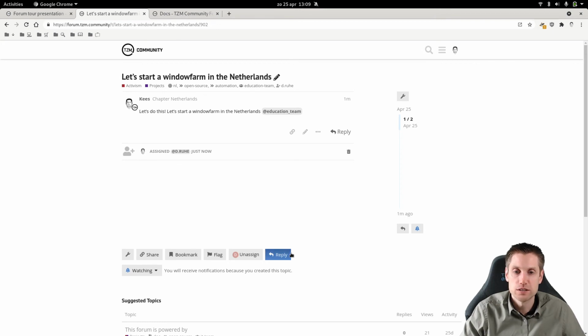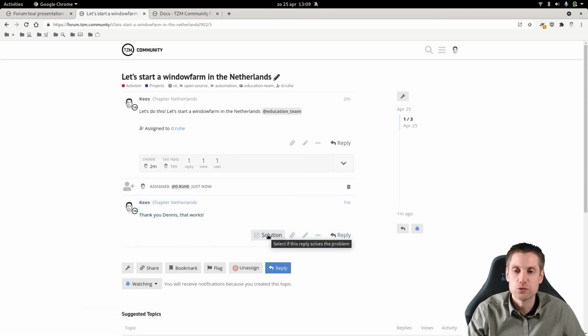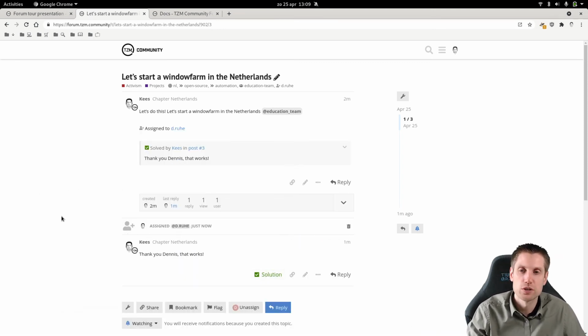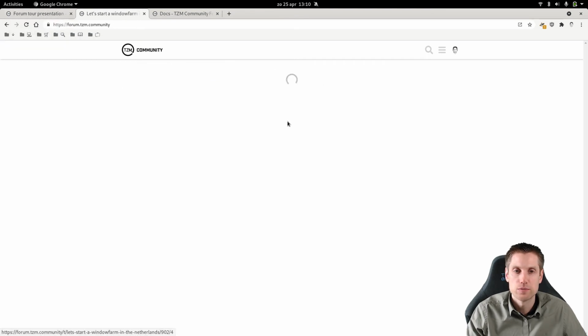But let's say this is done. Thank you, Dennis. That works. So I'll reply here. Then I can mark this as a solution. Of course, it's not really a solution, but just for the example. And there it is. So this will give you a basic project workflow. This thing about assigning tasks to people and marking comments as solved is also enabled for the support subcategory. Okay, let's now remove this.